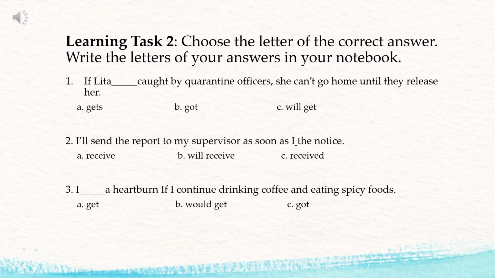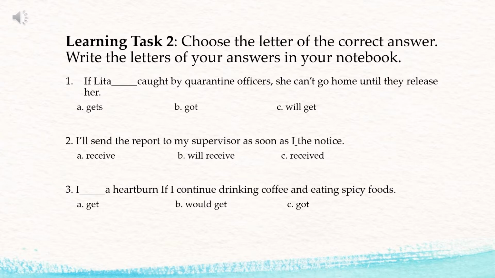Let us have learning task 2. Choose the letter of the correct answer. Write the letters in your Google Form link. Number 1. If Lita is caught by quarantine officers, she can't go home until they release her. So look at the given sentence. You have there, "If Lita is caught by quarantine officers," separated by a comma from "she can't go home until they release her." Why is it separated?